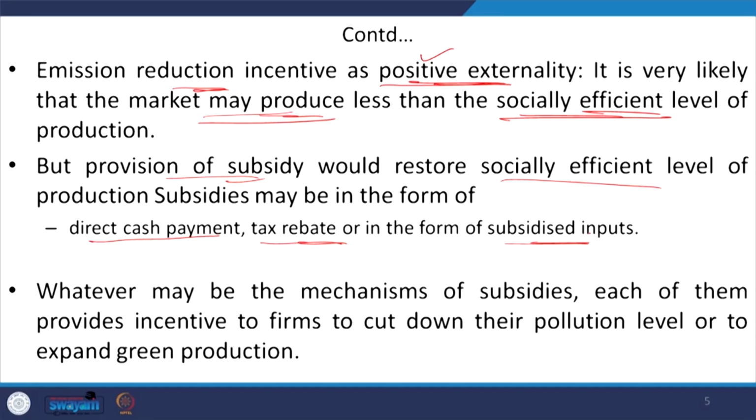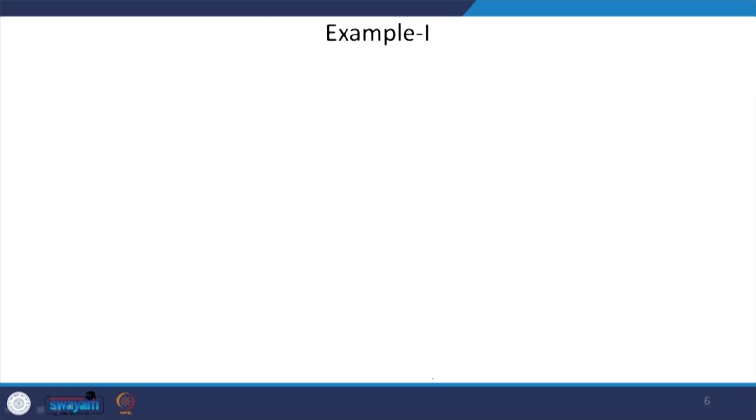Okay. And therefore, whatever the mechanism of these subsidies, maybe the direct cash payment, or the tax rebate, or the subsidized input, each of these instruments provides an incentive to the farms to reduce their level of pollution, right, and that is why they can adopt green production or greener sources of energy in this example.